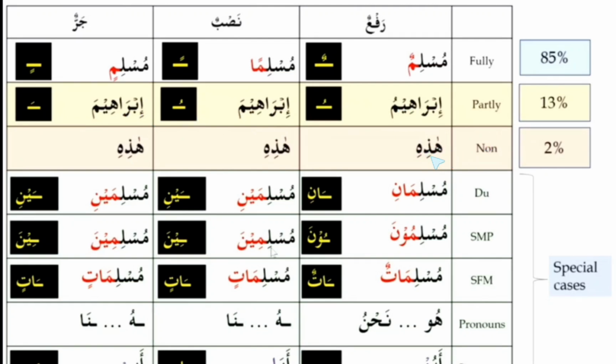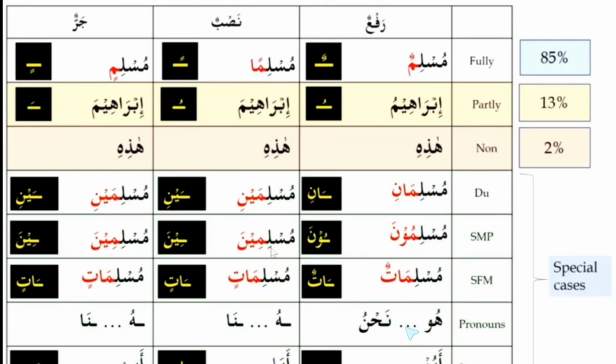And this last one is hazihi. Hazihi, this is mabni, that is they don't show any sign in any state, that is in the marfu state or in the mansub state or in the majrur state. They will not be showing any sign. That's why we use the term fi mahalli raf. Hazihi fi mahalli raf. Hazihi fi mahalli nasb. Hazihi fi mahalli jar. And in the dual nouns we have already seen muslimani, muslimaini. And in the plural nouns there is muslimuna, muslimina. And feminine plurals muslimatun, muslimatin.